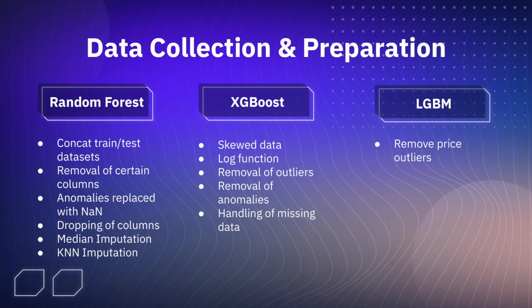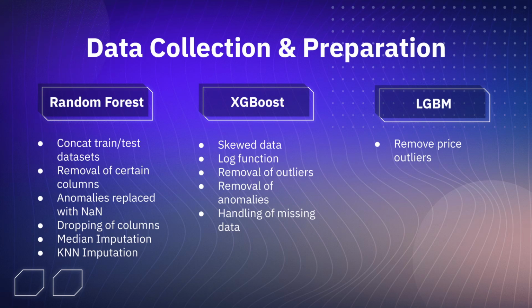To prepare the data for the random forest model, the train and test datasets are concatenated. Columns with a correlation coefficient with the target variable price of less than or equal to 0.05, and 0 variance, are removed. Data anomalies were then corrected by replacing them with missing values, and some of the conditions for this replacement are floor equals 0, max floor equals 0, number of rooms equals 0, and a few others. Any columns with greater than 50% of missing values were dropped. Median imputation was carried out for columns with less than 10% of missing values. For all other missing values, k nearest neighbors imputation was performed.